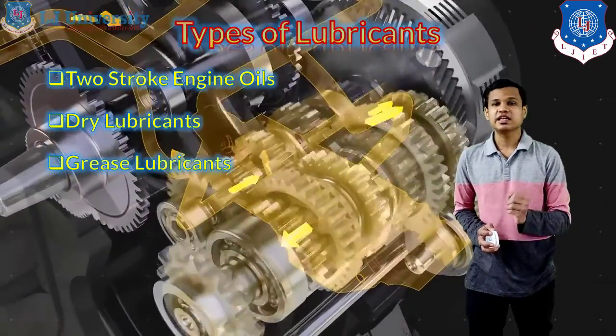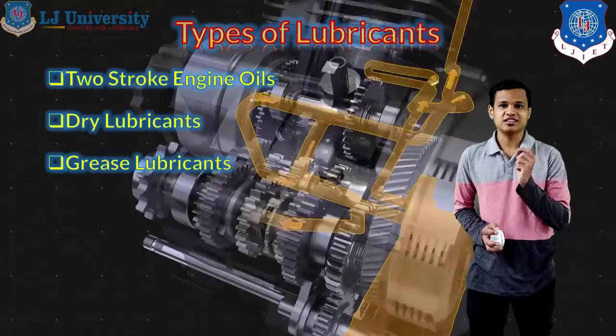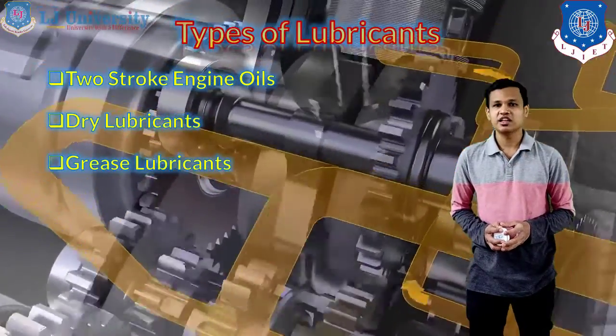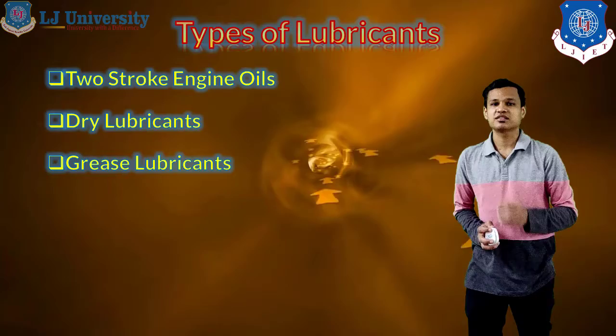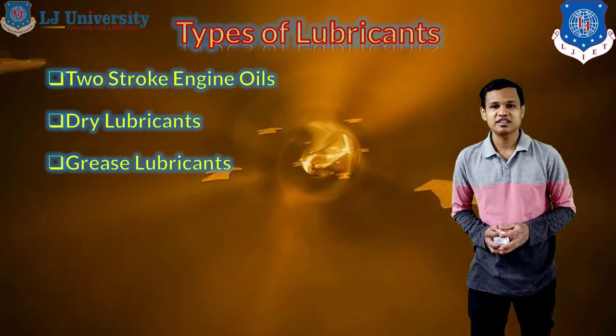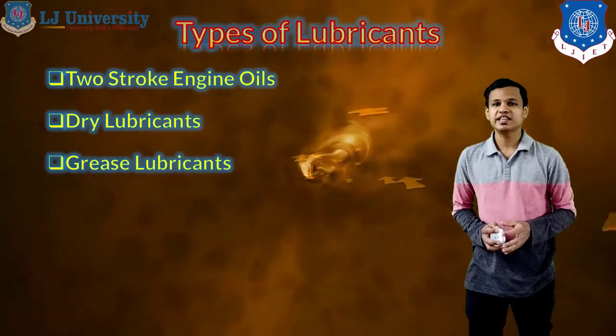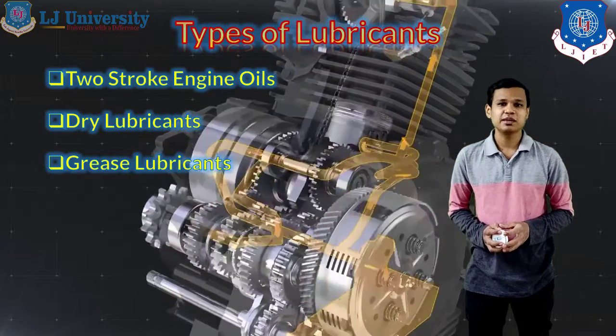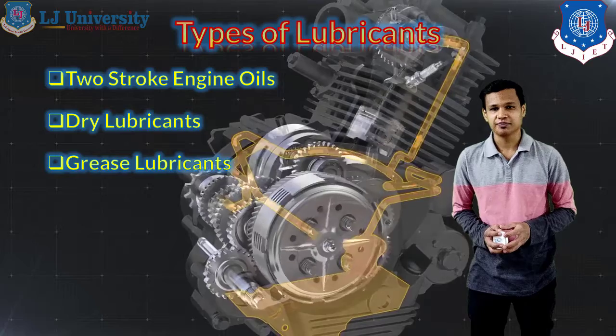The next one is the grease lubricant, right? Grease is a semi-solid lubricant, which is generally used in components where we require sealing. Whenever we use grease, that component needs to be properly sealed to keep it lubricated.